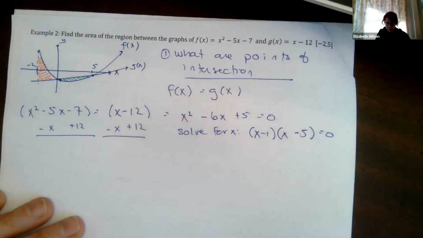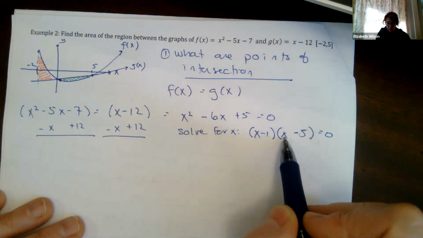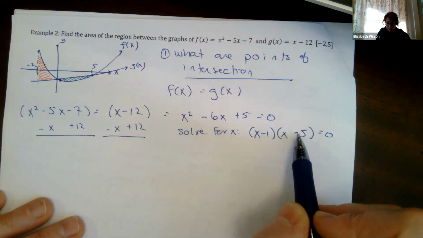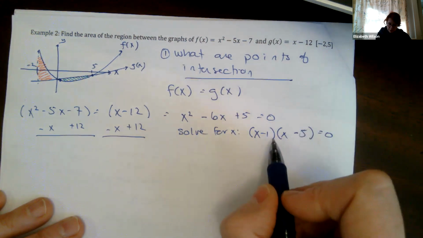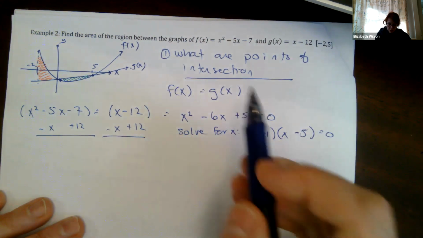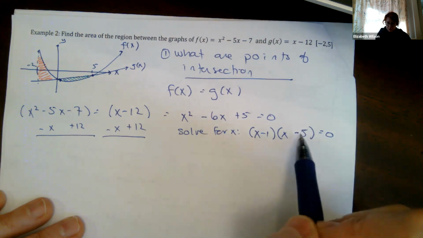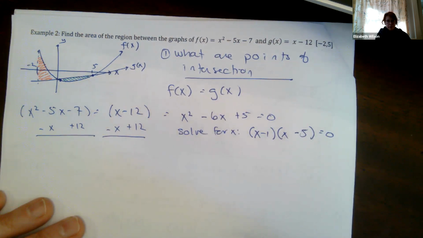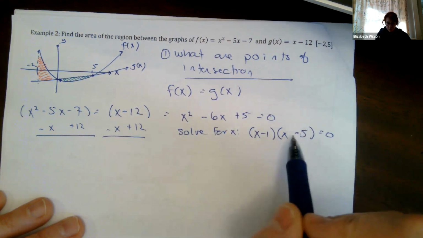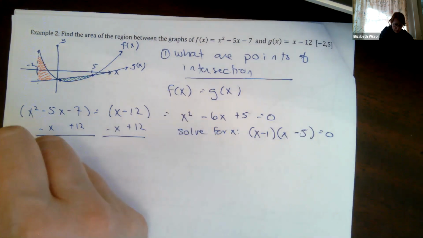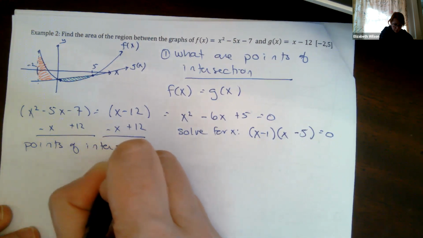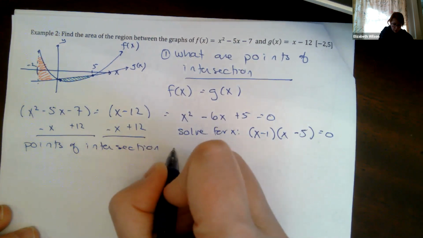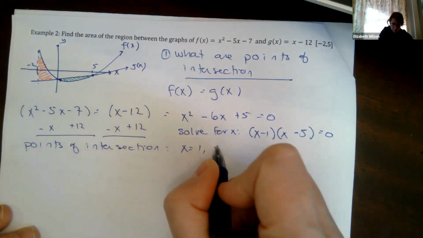Let's just do a quick check like I always say. So FOIL it out. So x squared minus x minus 5, minus 1x minus 5x. Okay, that means minus 6x plus 5 at the end. So we did it right. We factored it out correctly. So the points of intersection are x equals 1, x equals 5.